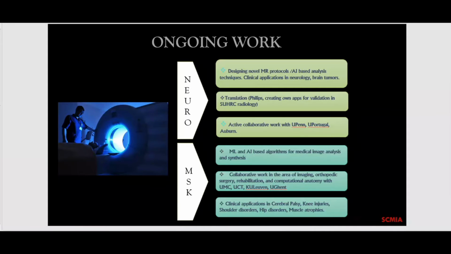In neurology, we work on Parkinson's disease, essential tremors, multi-system atrophy, and PSP. These are all Parkinsonian disorders that we work on, and we work a lot on brain tumors as well. So this is the area that we have focused on.